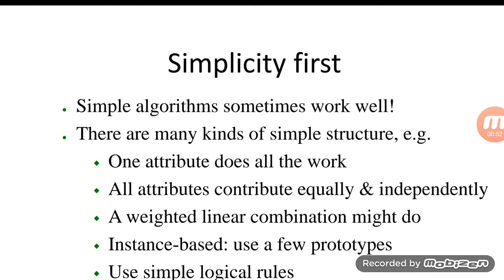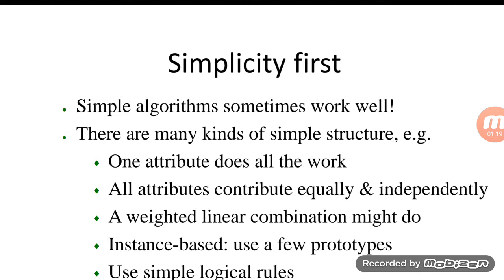In a more specific way, we can say this is a simple algorithm and sometimes works well. Let me tell you, this 1R algorithm seems to work in most scenarios, but there is no guarantee or certainty that it will always lead to a correct result.